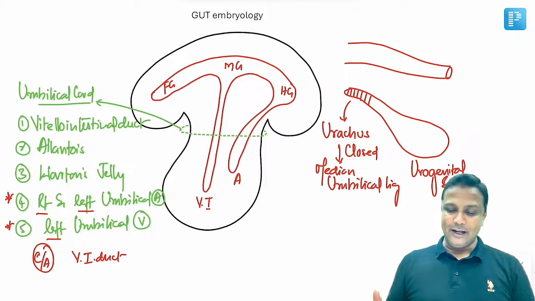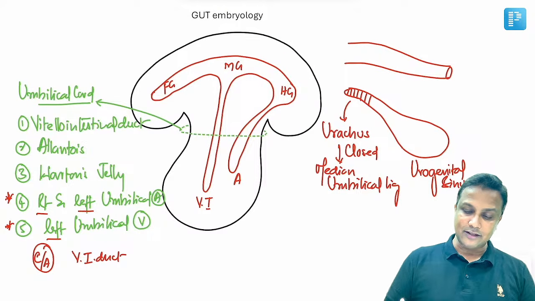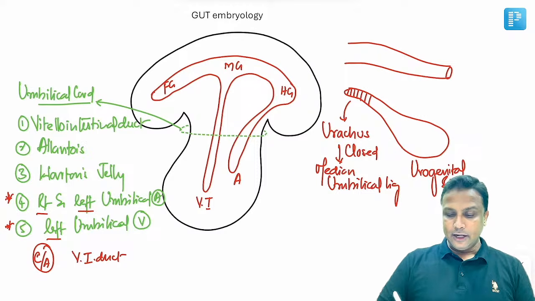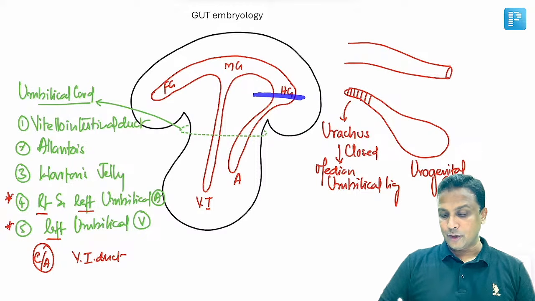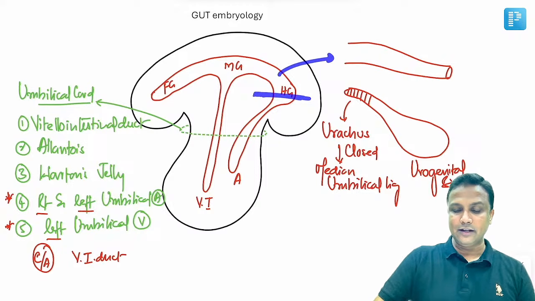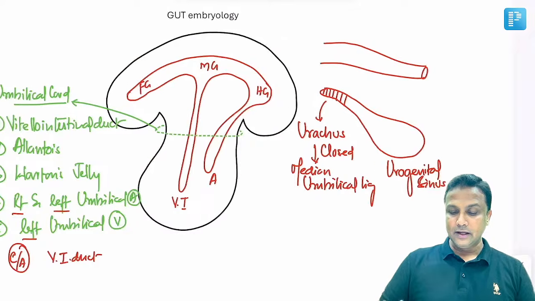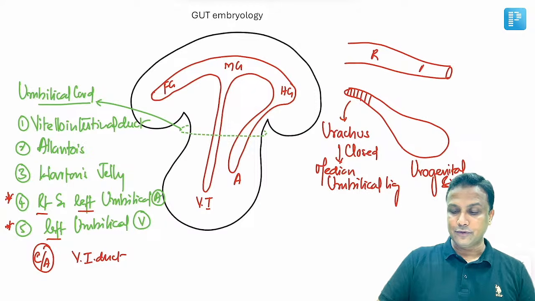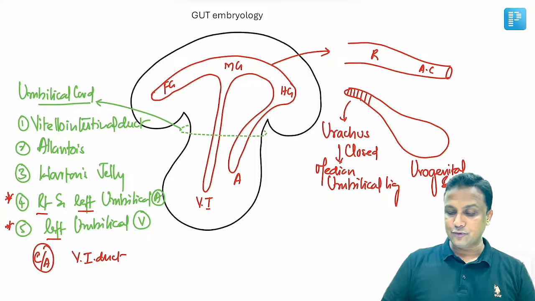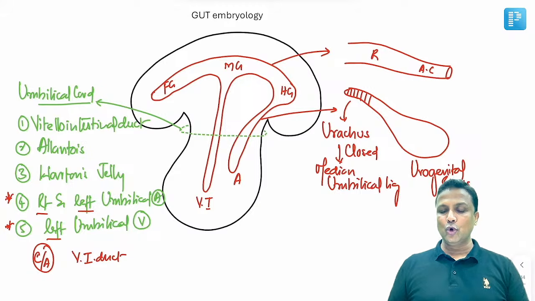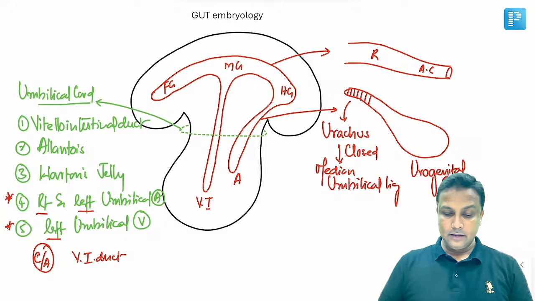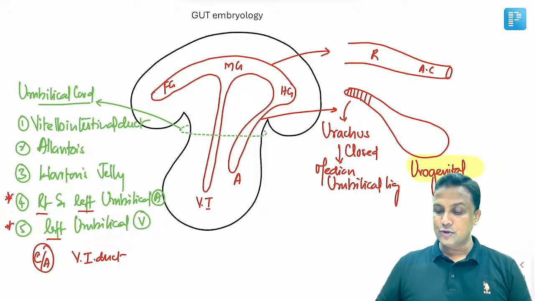Now welcome to the hindgut part, this last part. Now this hindgut will be separated from the allantois. And the hindgut, we know very well, is the one which is going to form your rectum and then the anal canal. And the allantois is the one which is going to form the urogenital sinus.